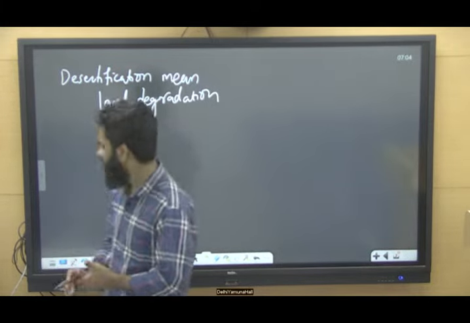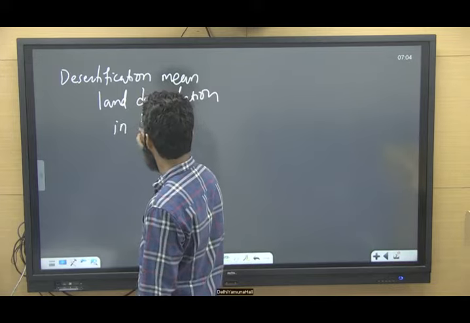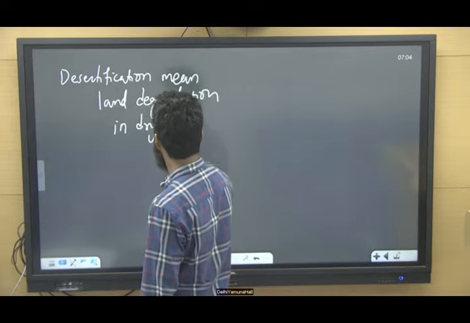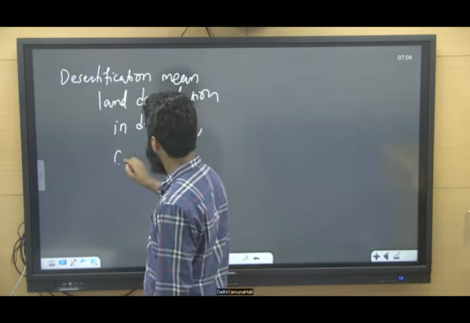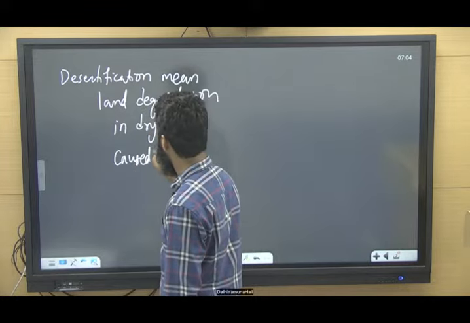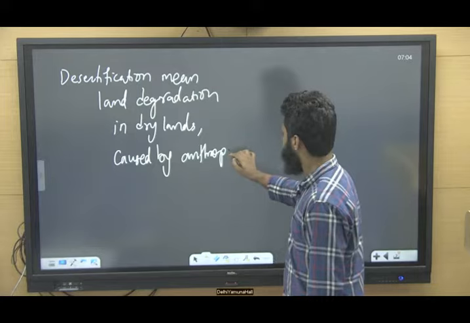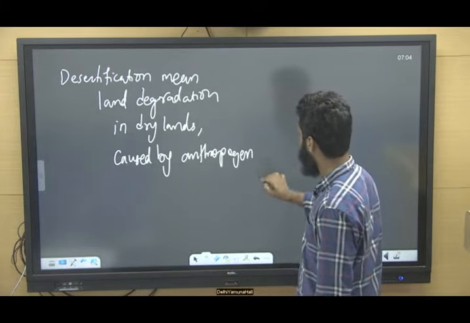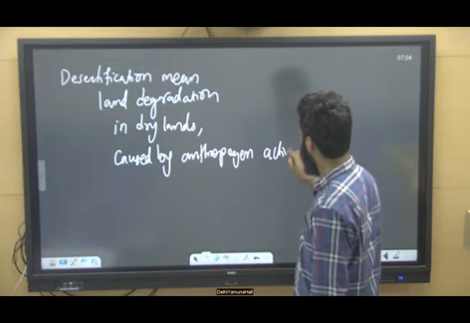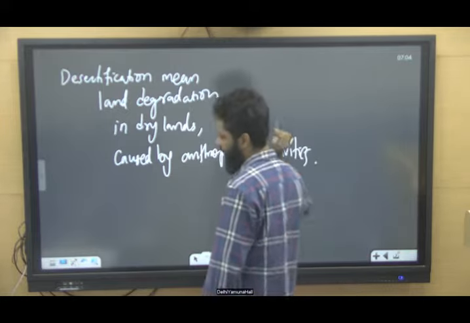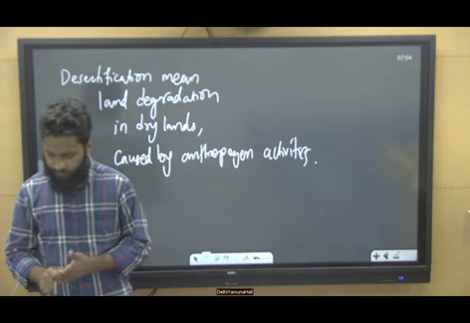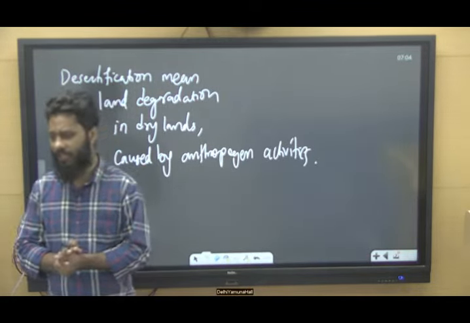in dry lands, caused by anthropogenic activities or processes, right? So land degradation in dry lands.